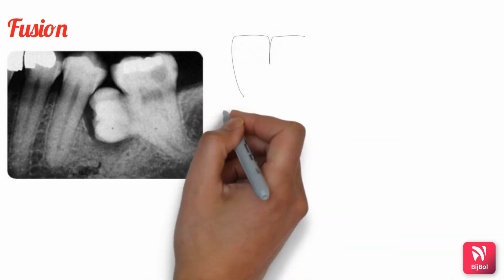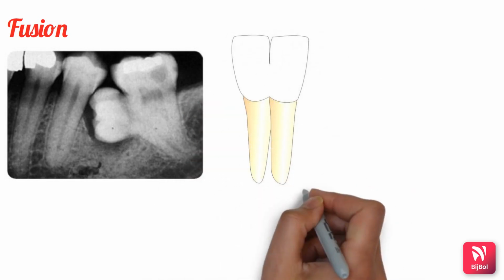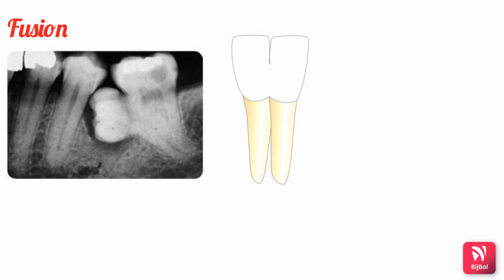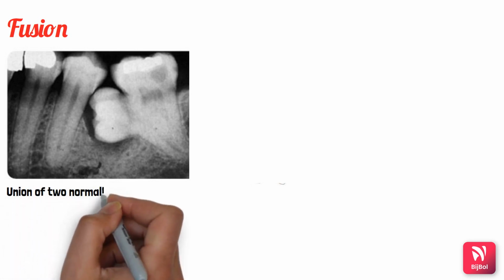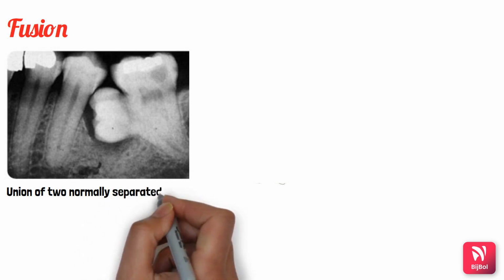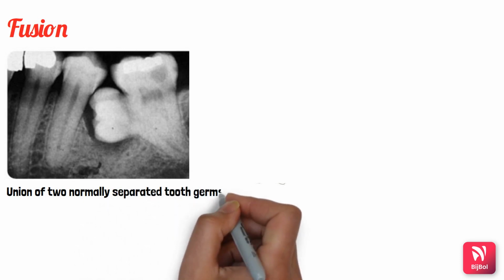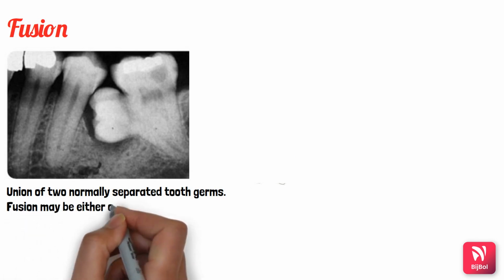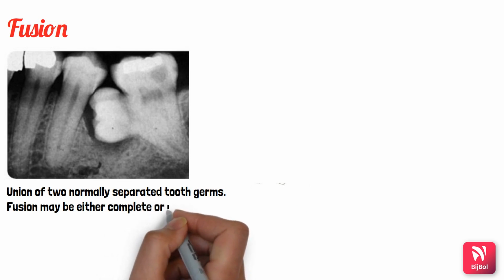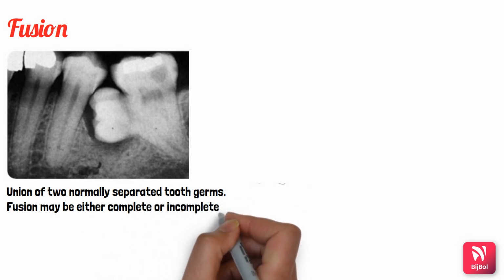So fusion is where there is union of two normally separated tooth buds, resulting in a joined tooth with confluence of dentin. As you can see in this second picture, where two normally separated tooth buds are there, but they are joined together with the confluence of dentin. So it is basically union of two normally separated tooth germs. Depending upon the stage of development of the tooth at the time of union, this fusion may be either complete or incomplete.